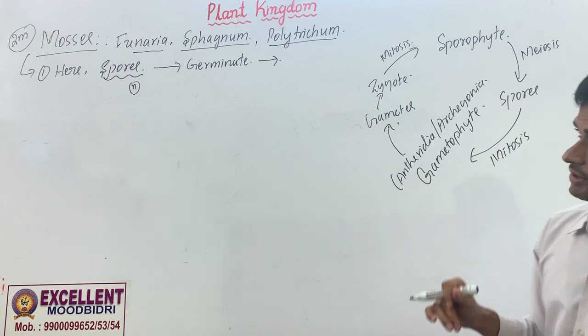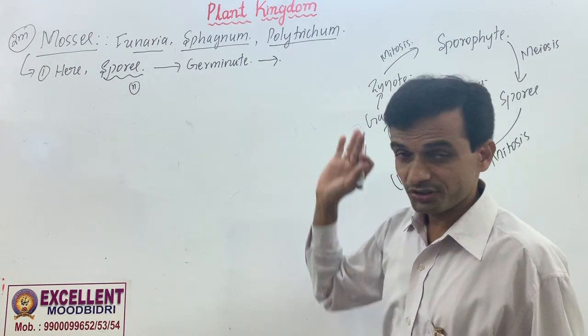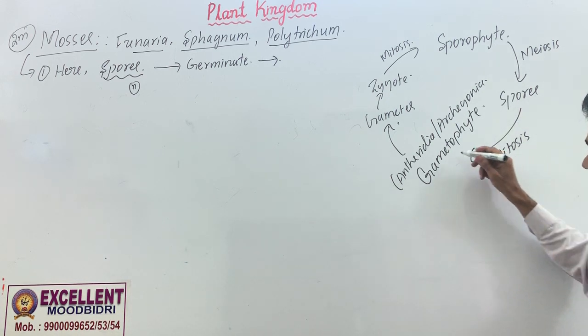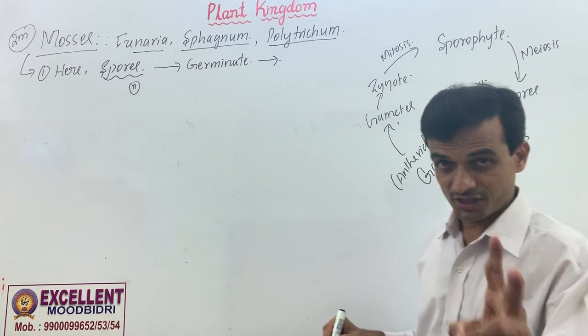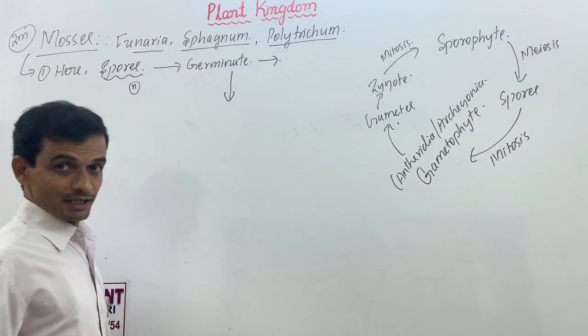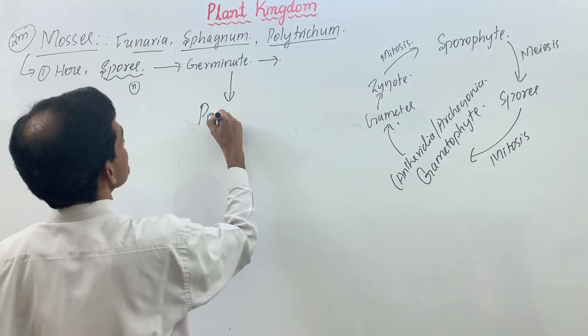That's alternation of generation. But in mosses, the spores germinate into a gametophyte. At that stage, the developing gametophyte is called protonema.